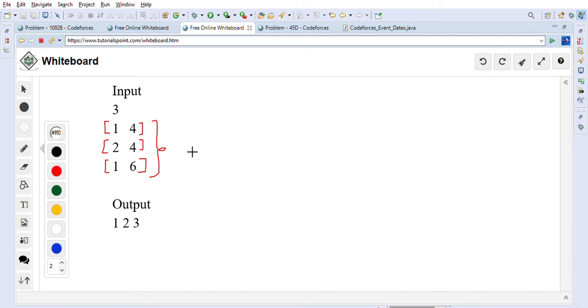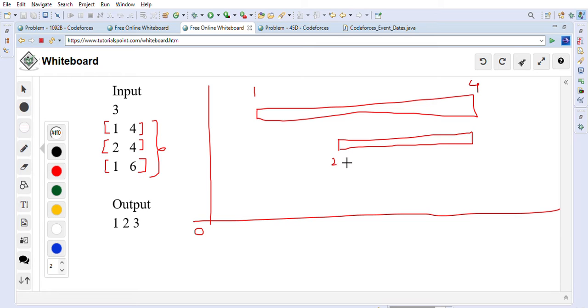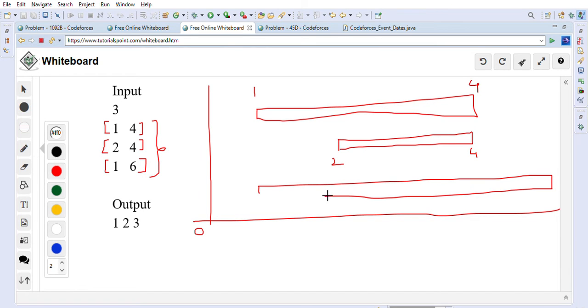Let's just plot these segments. Let's say the first segment is from 1 to 4. If this is 0, then this is from 1 to 4, the first segment. The second segment will be from 2 to 4, so we'll put it here. This is the second segment, from 2 to 4, and the third segment is from 1 to 6. It will be just like this. So this is from 1 to 6.